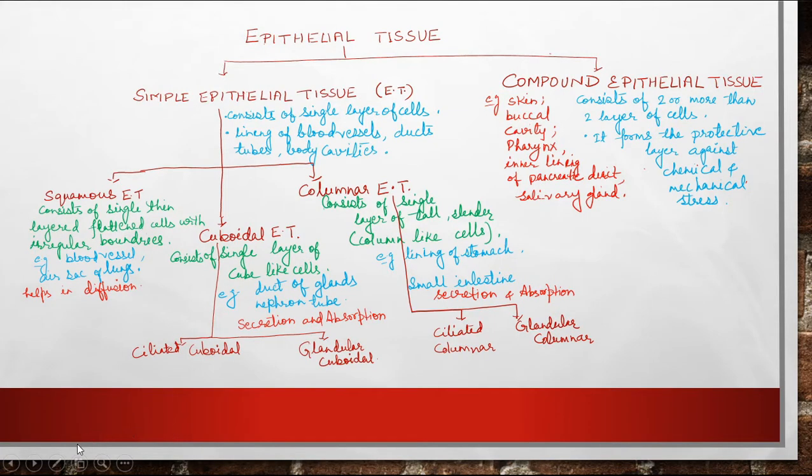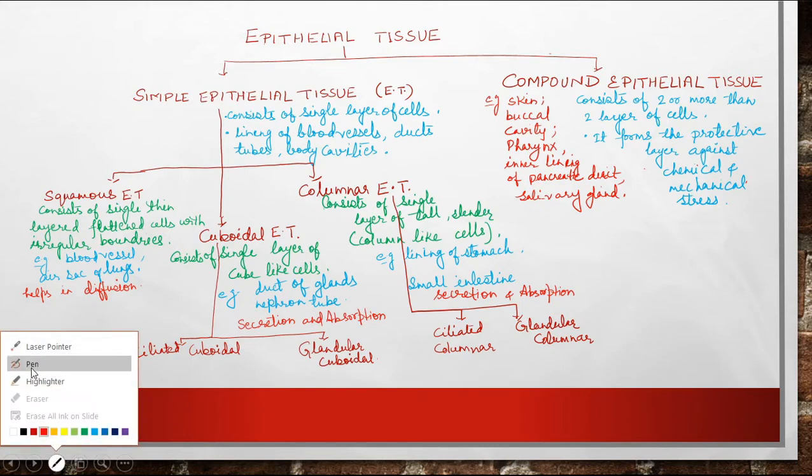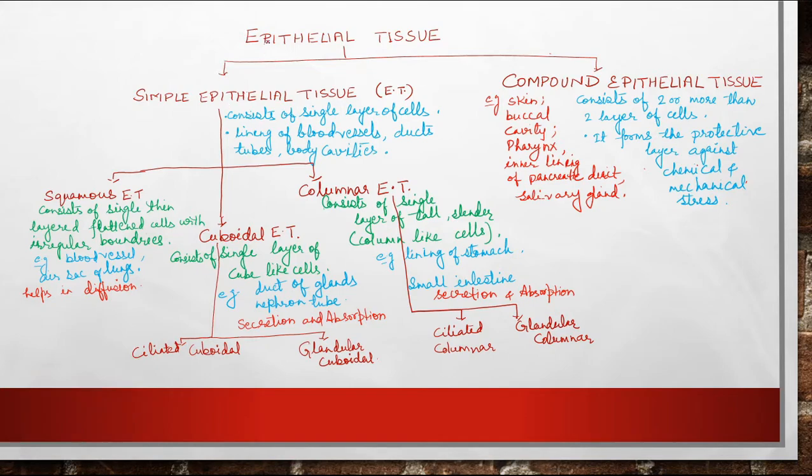In this slide we can see different types of epithelial tissue. Epithelial tissue is classified into mainly two types, that is simple epithelial and compound epithelial. Simple epithelial tissues are those which consist of a single layer of cells, and compound are those consisting of two or more than two layers of cells.